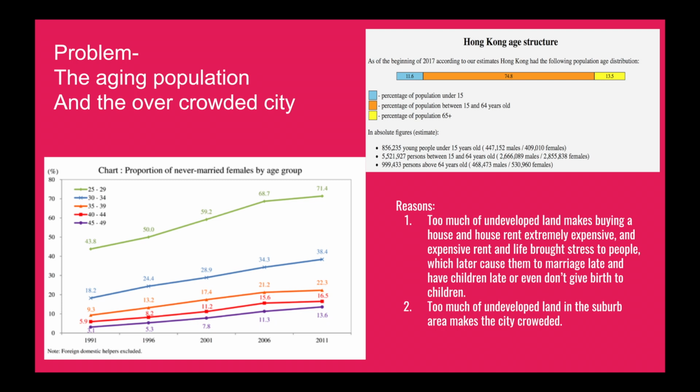Problems and multi-point solution. The first problem is that too much undeveloped land makes buying a house and house rent extremely expensive. The extremely expensive life brought stress to people, which caused them to marry late and have children late, or even not give birth to children. The other problem is that the center of the city is too crowded.